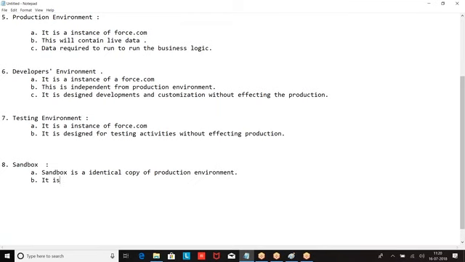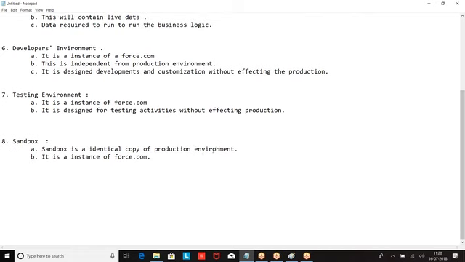It is an identical copy of production's metadata or metadata and data. It is an instance of force.com.